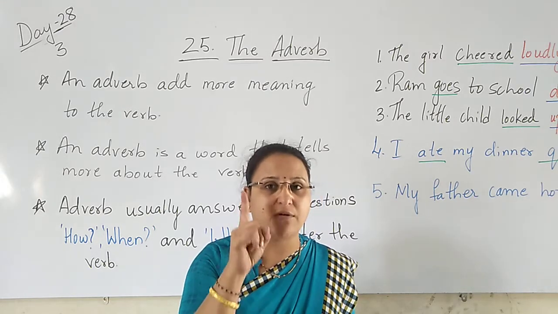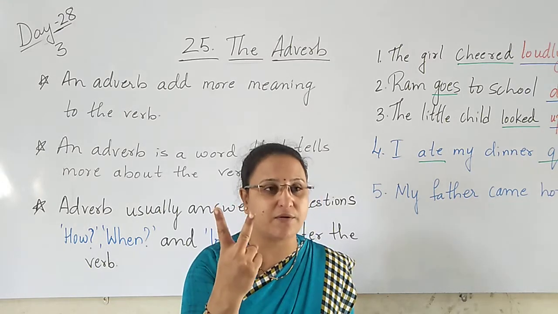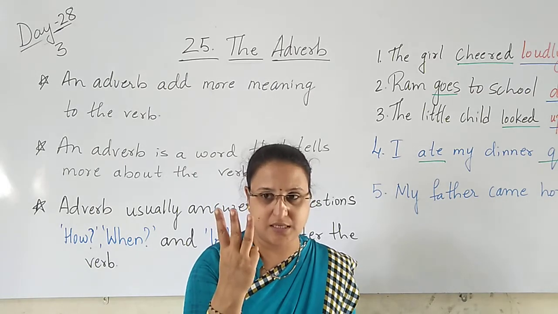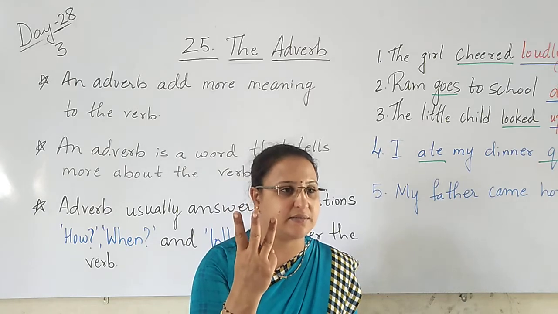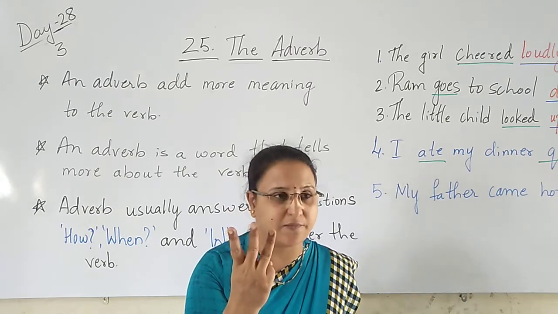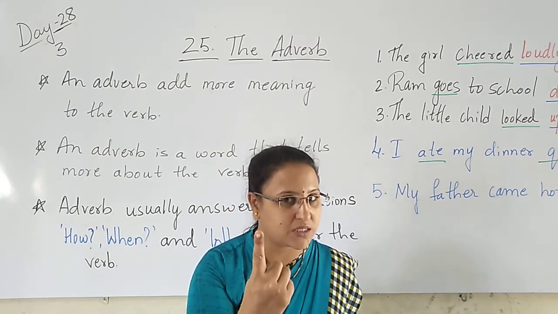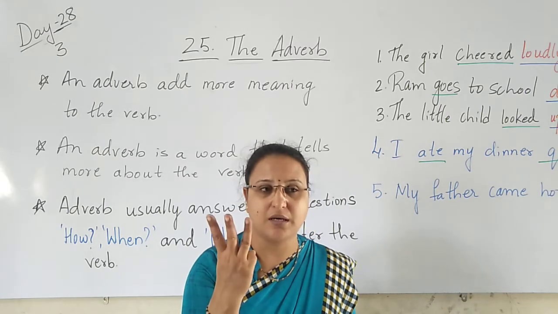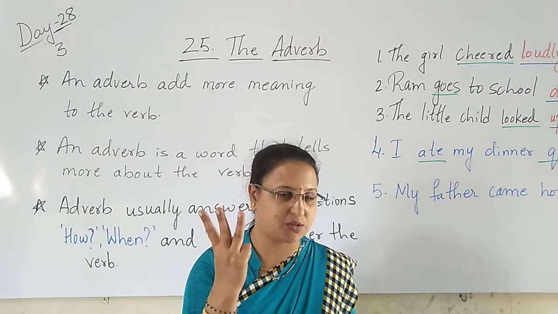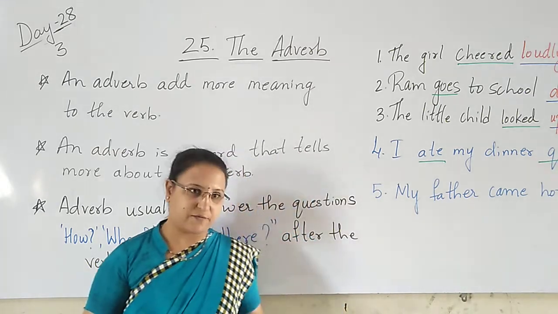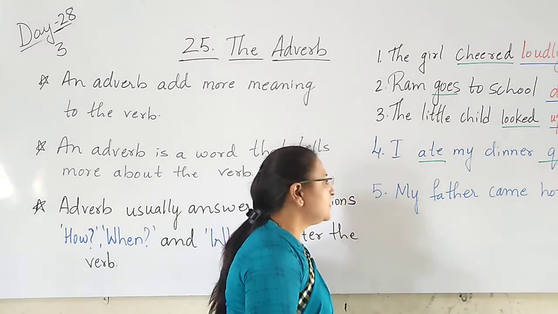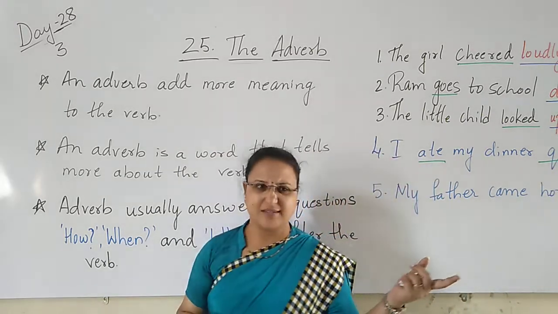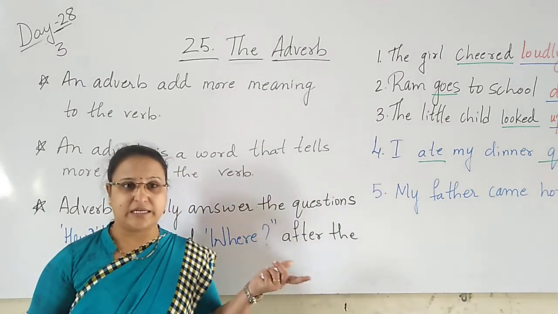First one is adverb of manner. Second is adverb of time. And the third is adverb of place. There are three kinds in the adverb. First is adverb of what? Manner. Second, adverb of time. Third, adverb of place. So these are the three kinds of adverbs. So here, my father came late. So late, time only. It is the adverb of time, children.